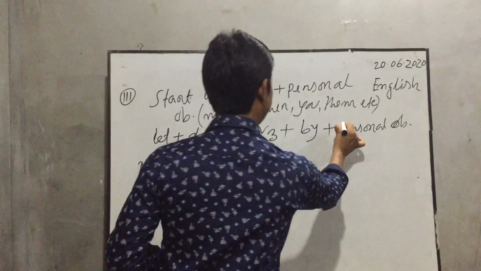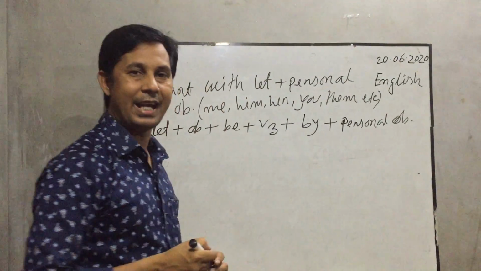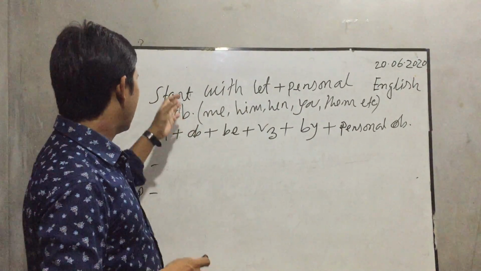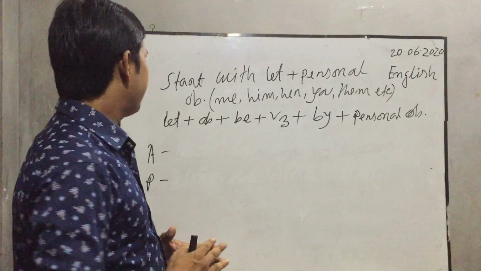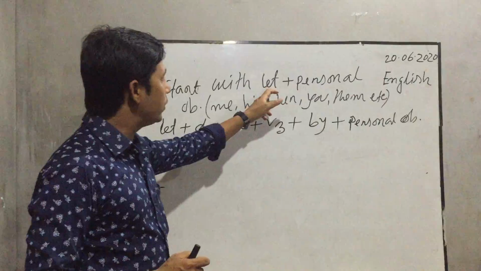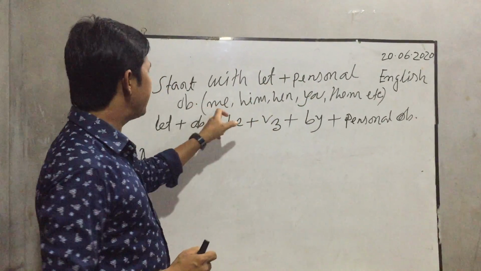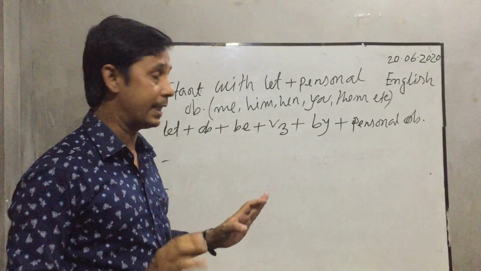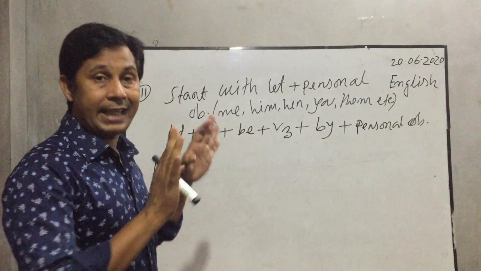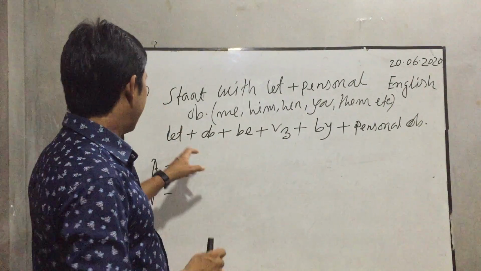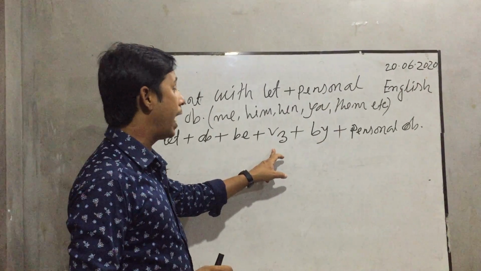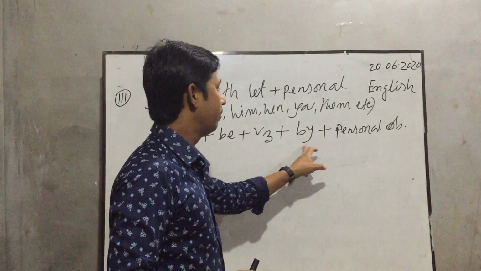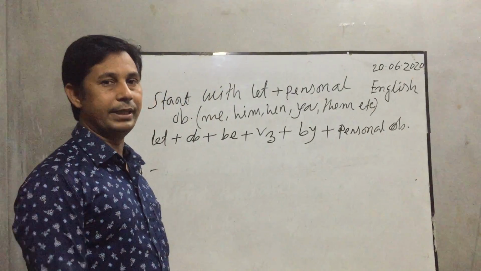Okay, my dear students, it's very easy and simple. Follow the blackboard please. If we see an imperative sentence that starts with let plus personal object, that means me, him, her, you, them, etc., the structure of the passive voice will be: at first let, then object, then be, then the past participle form of the verb, then by plus personal object.